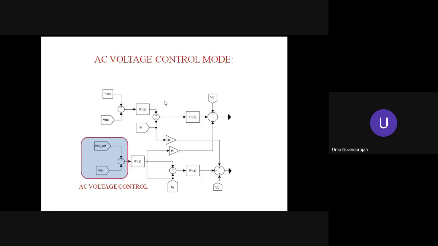The next important point is the AC voltage control loop, where the same VSC can be used either to improve the power factor or to improve the supply voltage regulation, not DC voltage regulation.